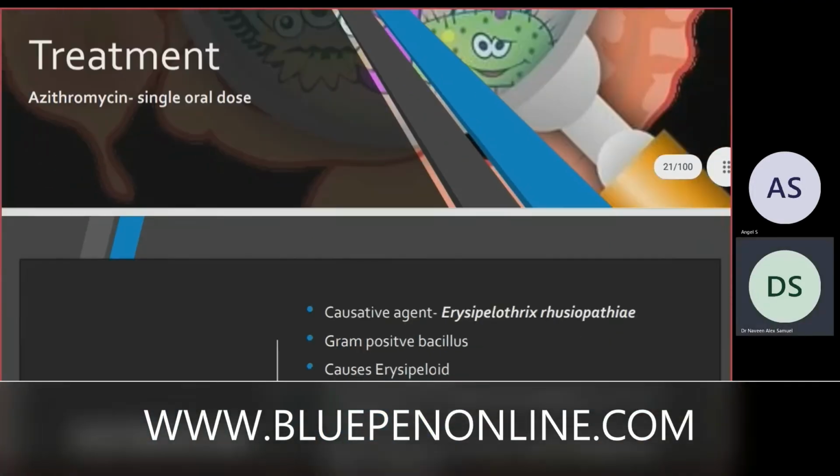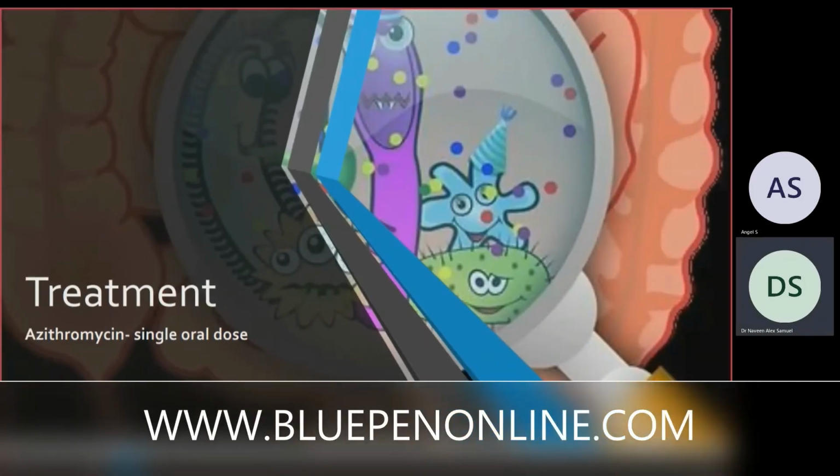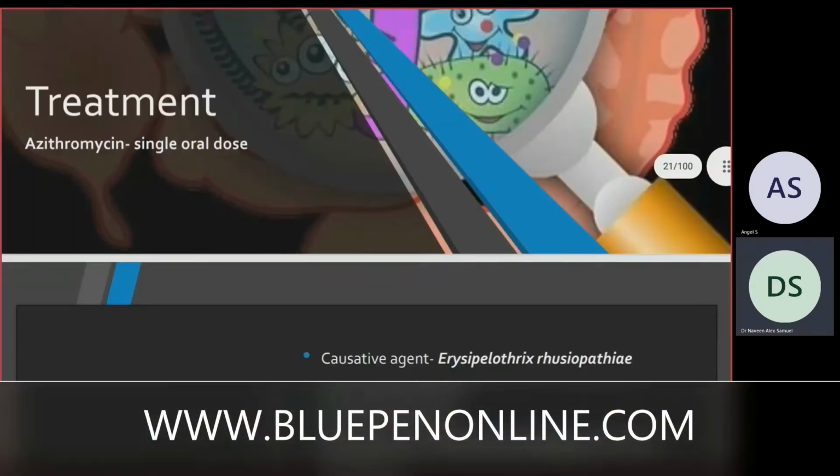Now we come to treatment. Treatment is with azithromycin, a single oral dose. A single dose of 500 mg of azithromycin is given for yaws treatment.